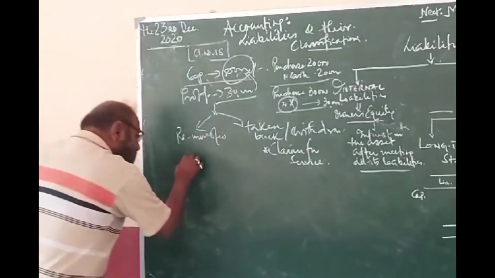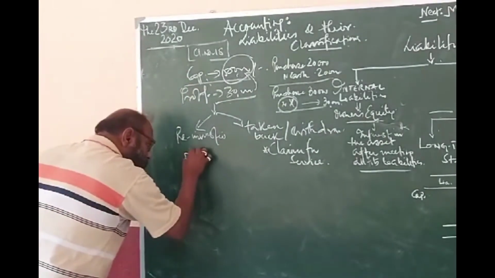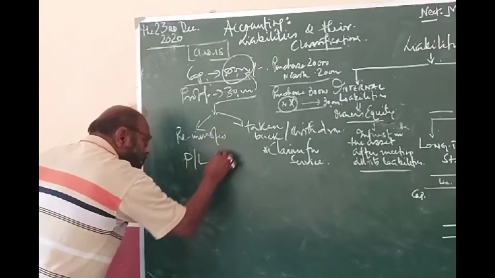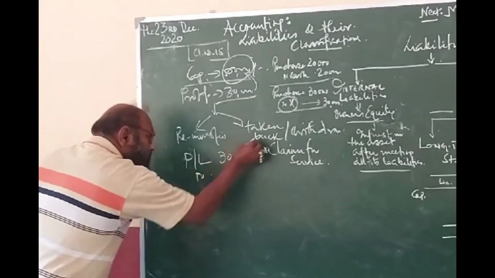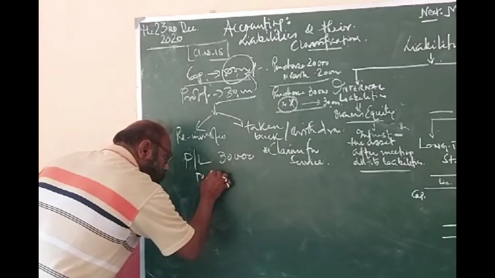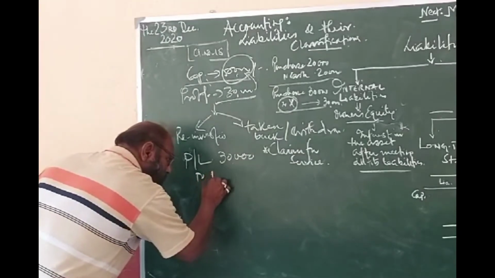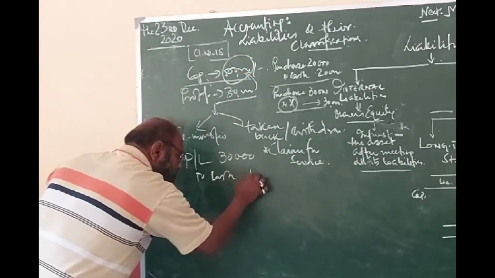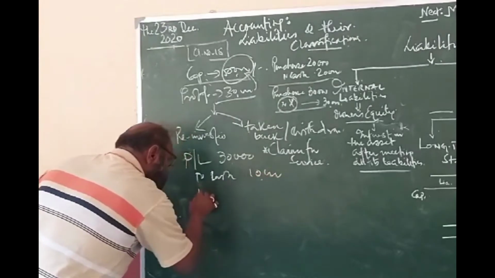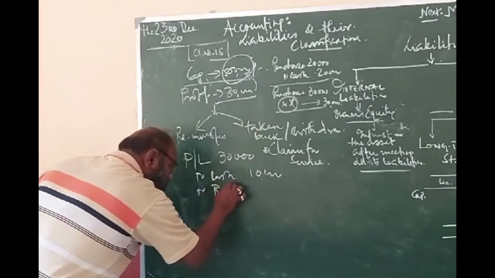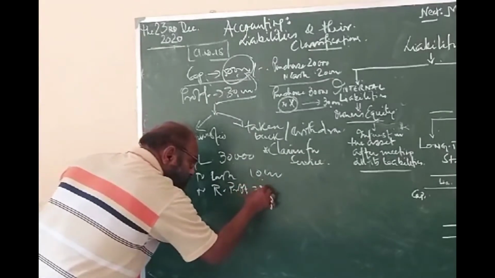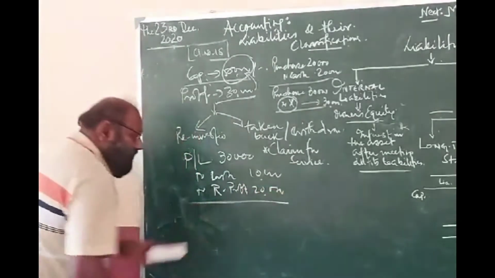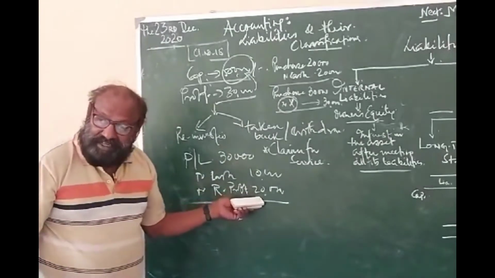In that case, a part of profit is withdrawn: profit and loss account debit 30,000, and how much taken back? Say to cash or bank, whatever it may be, to cash 10,000 taken back, and the rest is retained profit. That is the amount of profit that is retained in the business.